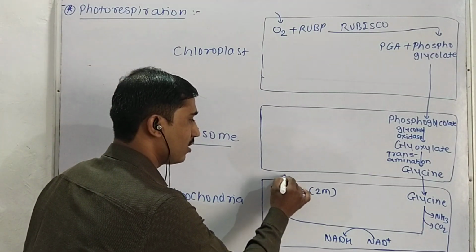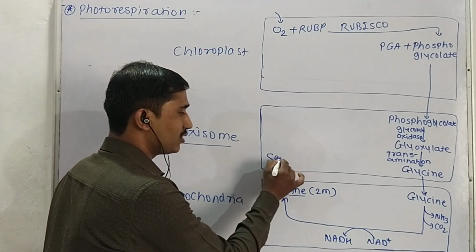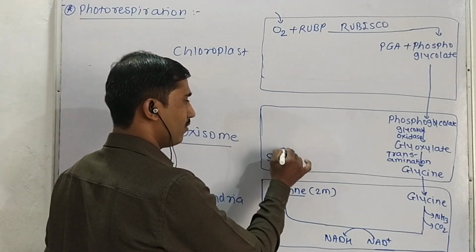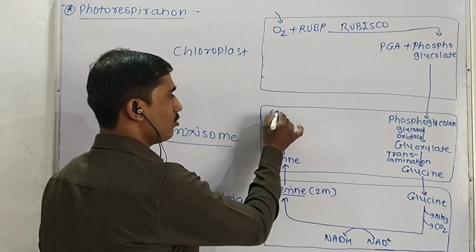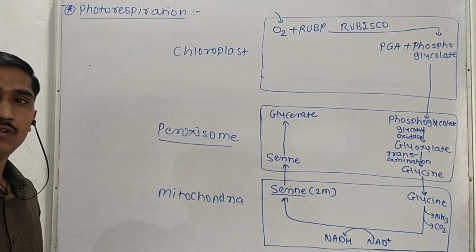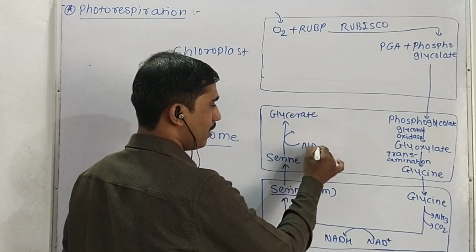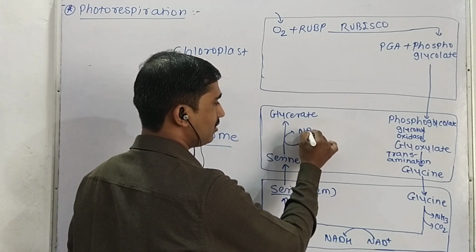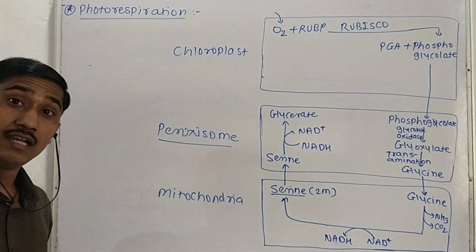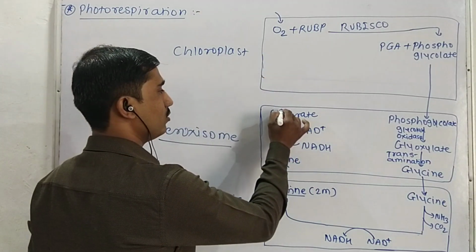Now, serine, which is produced in the mitochondria and is one type of amino acid, is transported into the peroxisome. Here in the peroxisome, serine is converted into glycerate by using NADH. Then this glycerate is again transported back into the chloroplast.